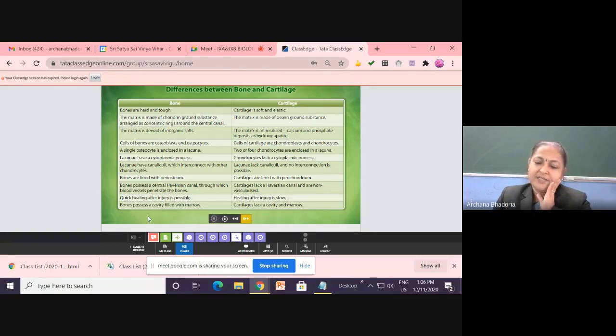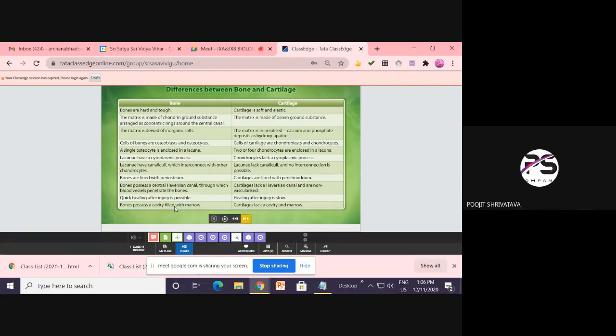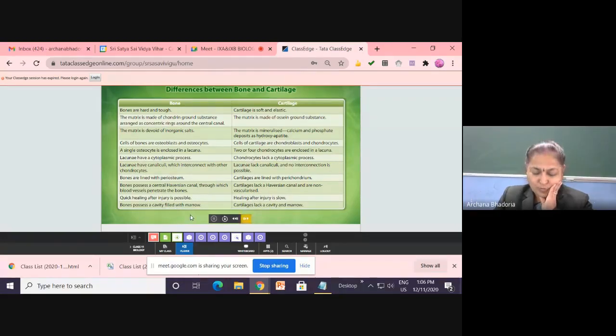One more point, write down that bones possess a cavity filled with marrow. Bones have the marrow cavity. Simply put, bones have marrow cavity, cartilage have no marrow cavity. Cartilages lack marrow cavity. Done, everyone?